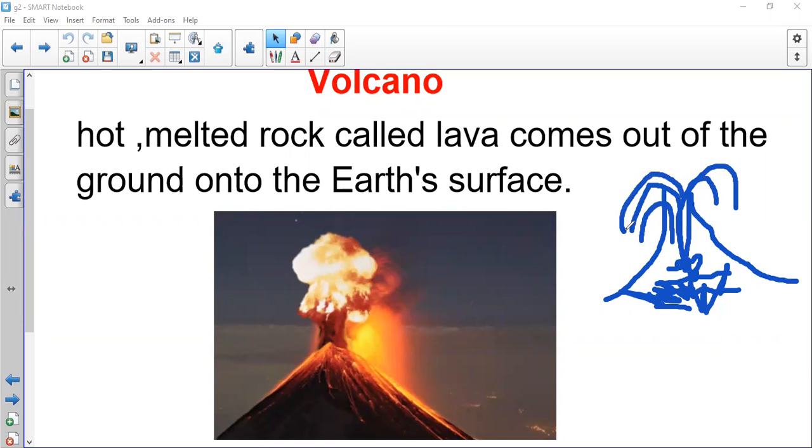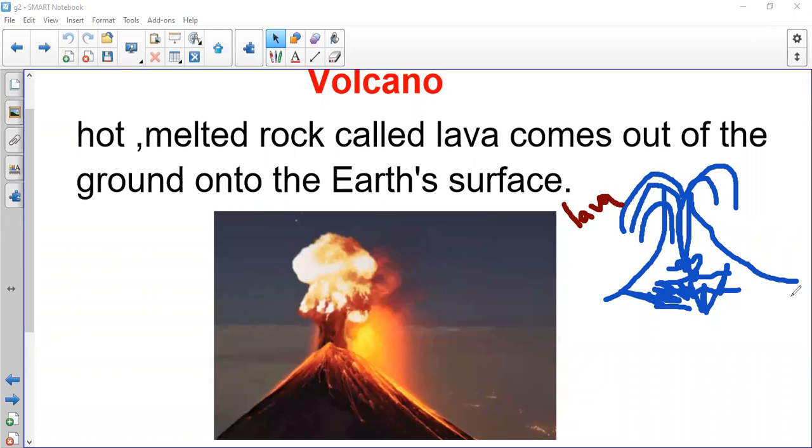Okay, so these hot melted rocks that are coming out of the volcano, we call it lava. It's very dangerous. They are melted rocks. Lava. And this is a volcano.